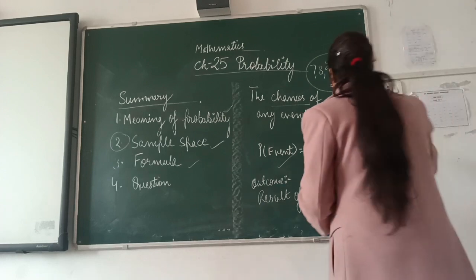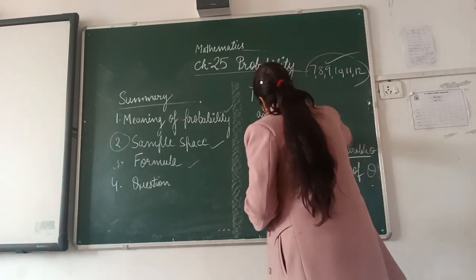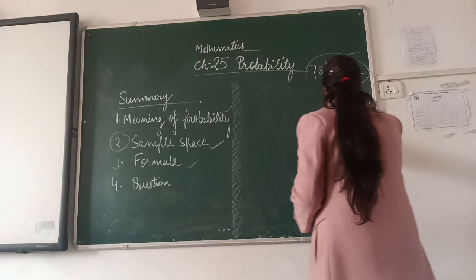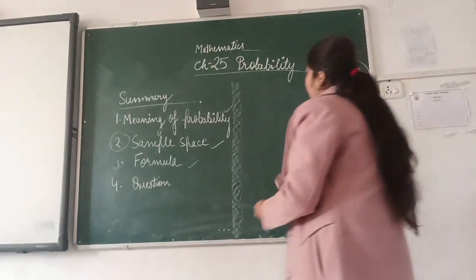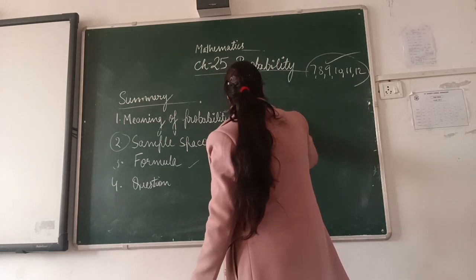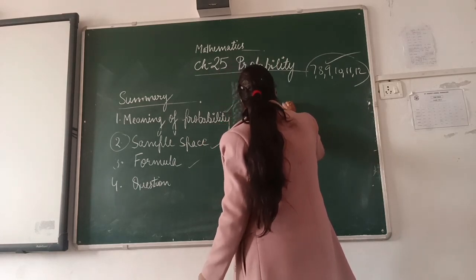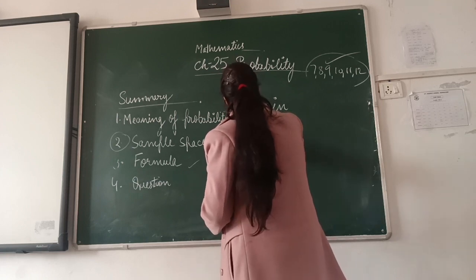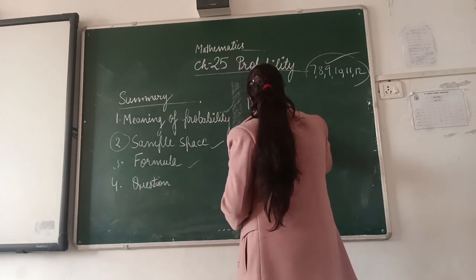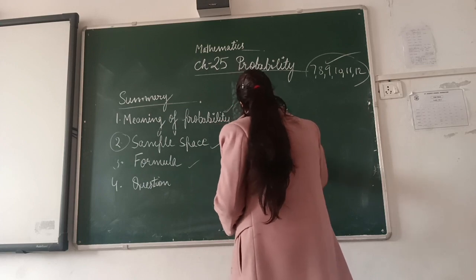The very first sample space is coin. The second one is dice, and the third one is cards.